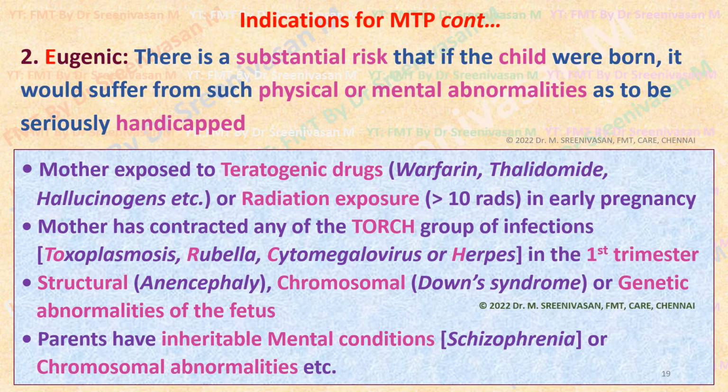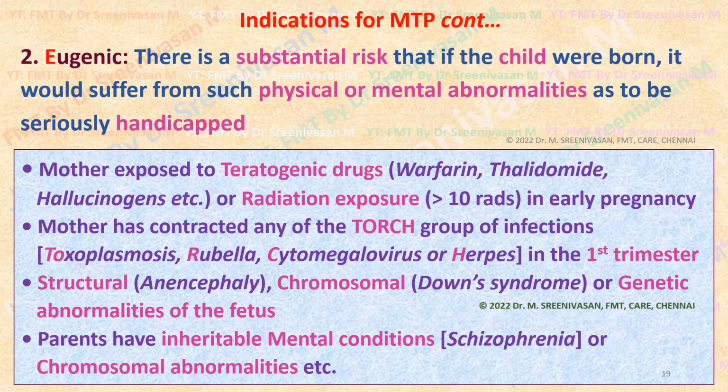Now coming to the second ground, that is the eugenic ground. That means if there is a substantial risk that the child, were it born, would suffer from such physical or mental abnormalities as to be seriously handicapped. So there is strong evidence suggestive of substantial fetal abnormalities, either physical or mental, that may cause incompatibility with its life.